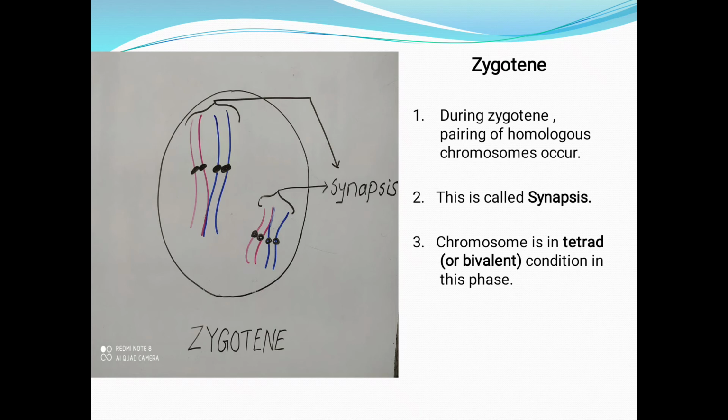If you see the diagram properly, one end of the non-sister chromatids from the homologous chromosomes remain attached with each other.